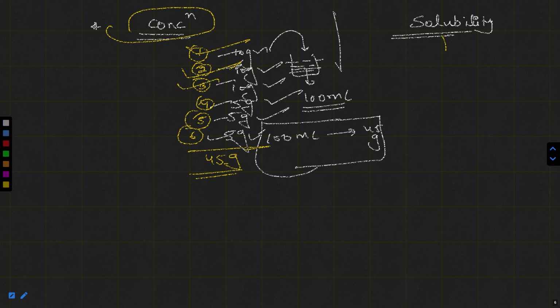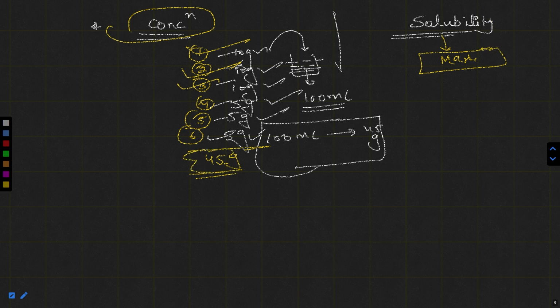But solubility is the maximum amount of solute, right? Any amount of solute present in a solution at a particular temperature and pressure is known as concentration. But solubility is the maximum amount of solute which is present in a particular volume of solution at a particular temperature and pressure. That is known as solubility. So solubility will always be the maximum amount.